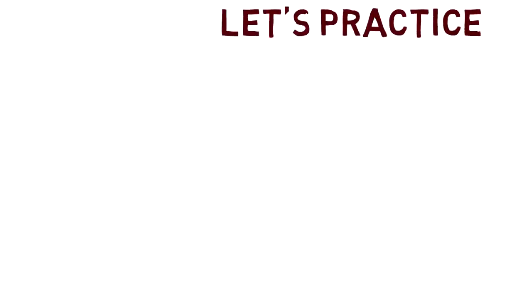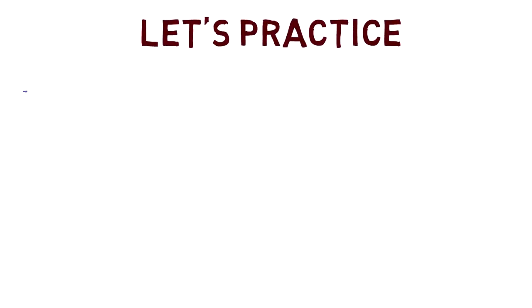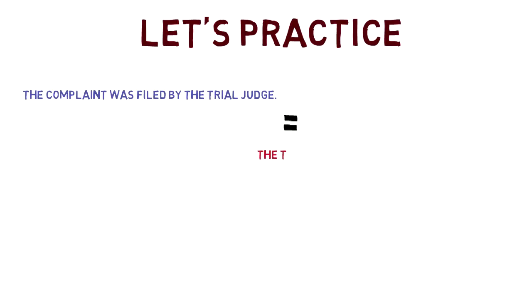Let's try out a couple examples now to make sure you get this. First, the passive. The complaint was filed by the trial judge. Now let's turn that into an active. The trial judge filed the complaint.